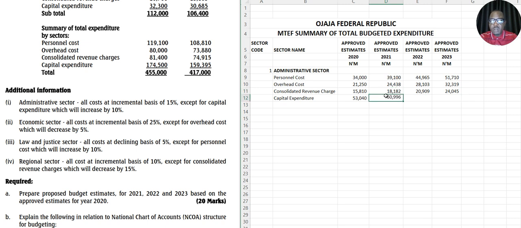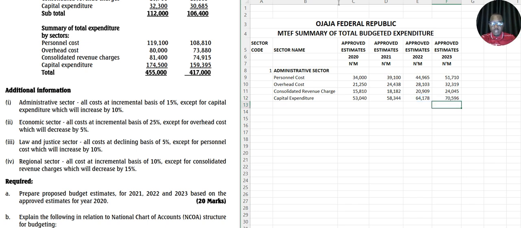All right, so the only one that we have that they said we should change is this one, which is going to be what? Increase by 10%. So you're not using 15%, you use 10%, and equals this one multiplied by 1.1 to give you an amount. You come here and say equals this one multiplied by 1.1 to give you an amount.